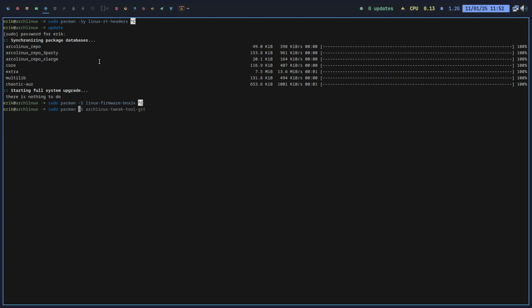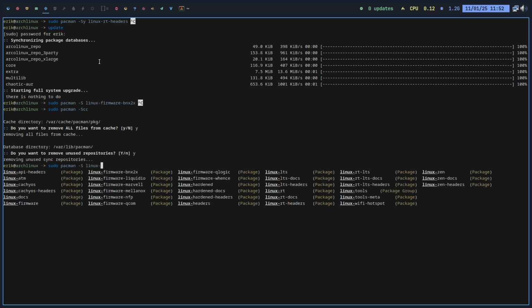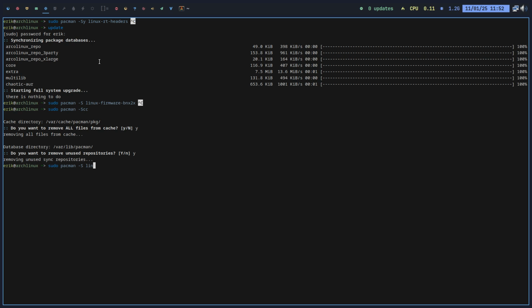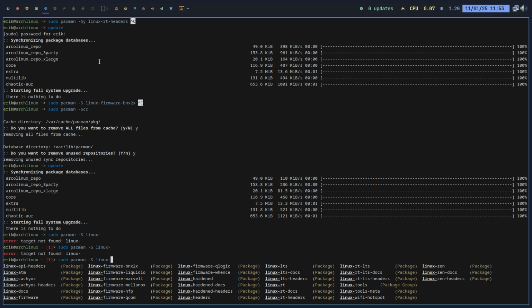So let's do a sudo pacman -Scc. Sure. Not a capital one. Okay. Doesn't show. Why is that? Why is it not showing the rest of the guys?